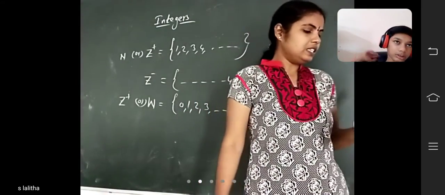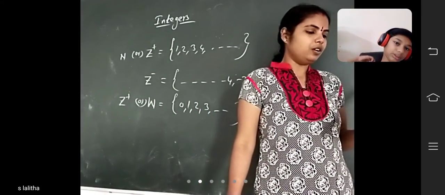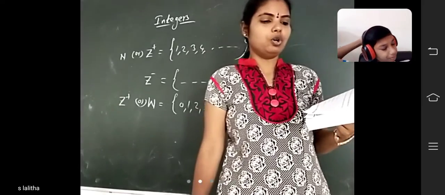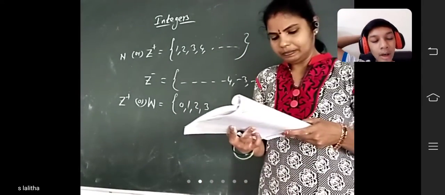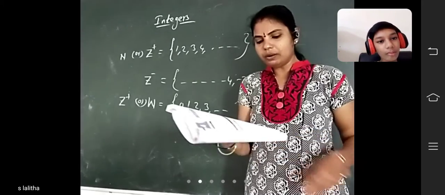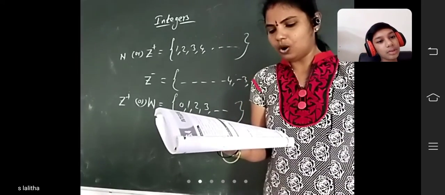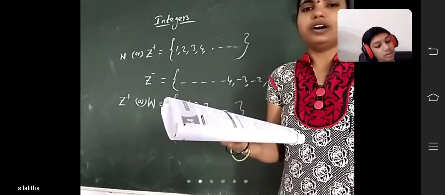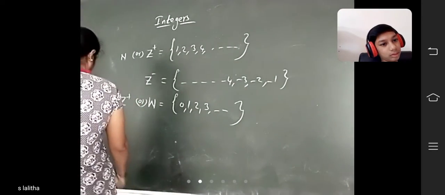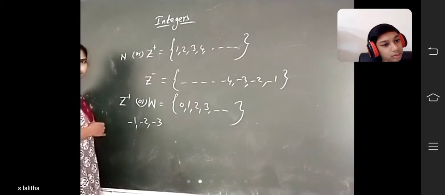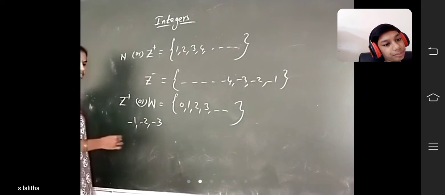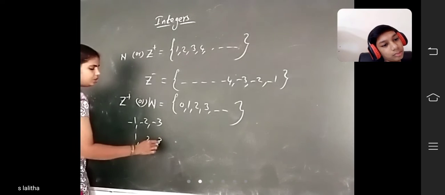Next is called negative numbers. The set of negative numbers is called the set of non-positive integers, denoted by Z minus. The numbers -1, -2, -3, and so on are called additive inverses of 1, 2, 3, and so on. See here, -1, -2, -3.